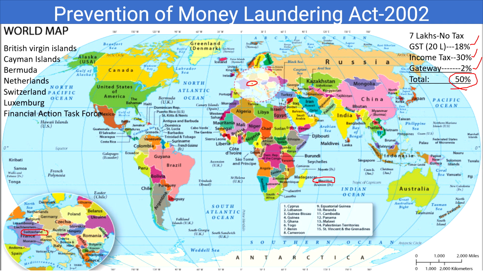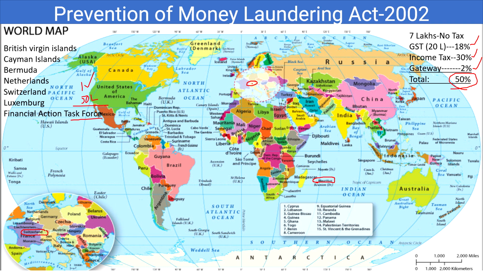And let us see the calculation aspect with reference to the crorepatis. If a normal person who is paying on 7 lakhs or 10 lakhs, he will pay the tax normally. But when it comes to persons who are earning in crores, suppose if they have earned 1 crore here, they have to pay some 50 lakhs as tax. So this 1 crore I have earned legitimately, and I have to pay this 50 lakhs as tax to the government. That will be the pain point for those who are earning more.